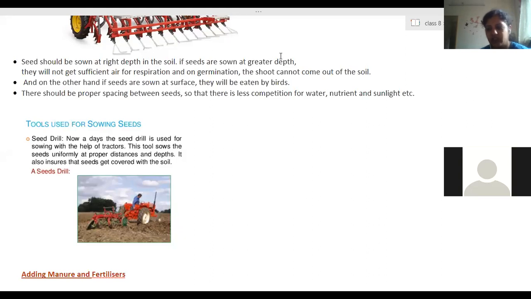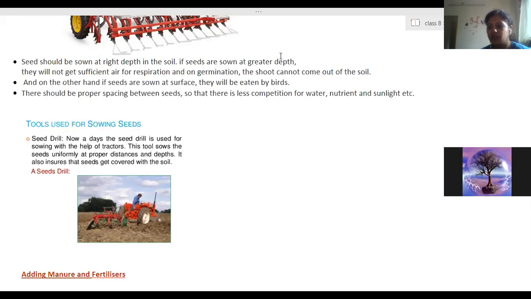Due to this, microorganisms can survive because they are getting their own food. So these microorganisms keep on decomposing that organic matter, and natural replenishment of the nutrients also keeps taking place. Therefore, manures are very helpful for the soil. They maintain the fertility of the soil.